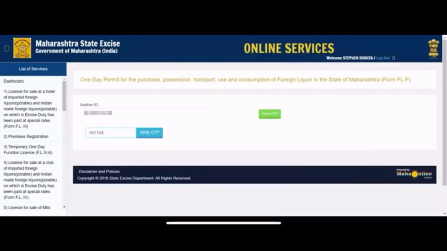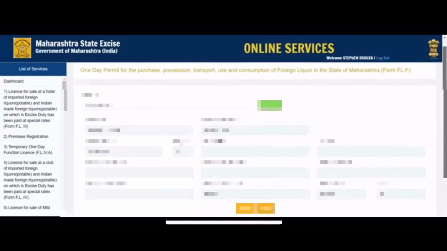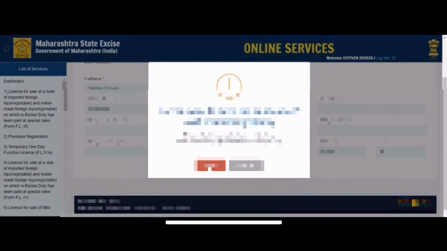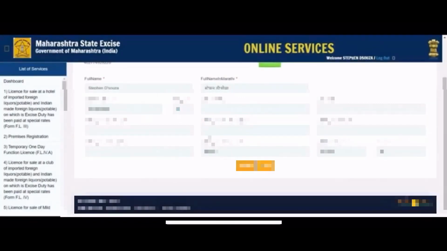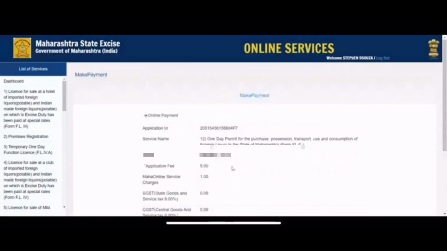Once you receive your OTP, immediately type it down and select verify OTP. On this page, everything will be automatically populated. You just have to select submit and save. This will take you to the payment page. This is your application number. You can click a photograph for future reference.